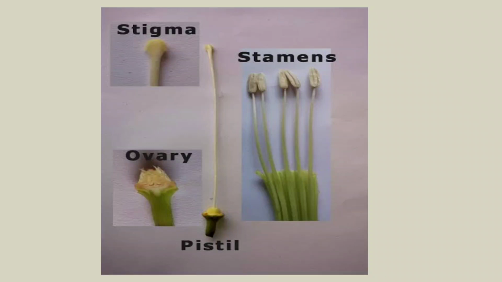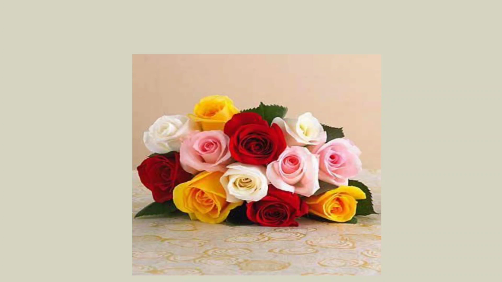You know, children, the ovary contains ovules. Those ovules turn into seeds and the ovary turns into fruit. This is quite clear information on the parts of a flower, which is very important.